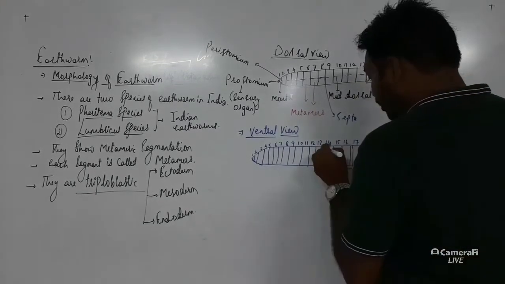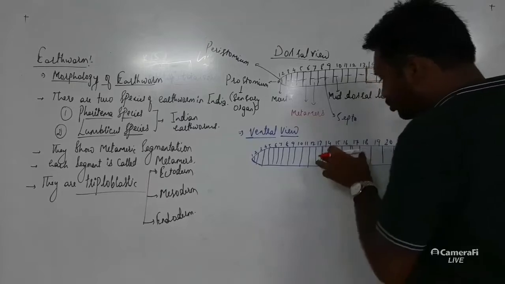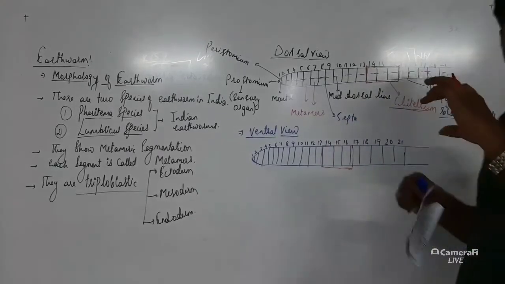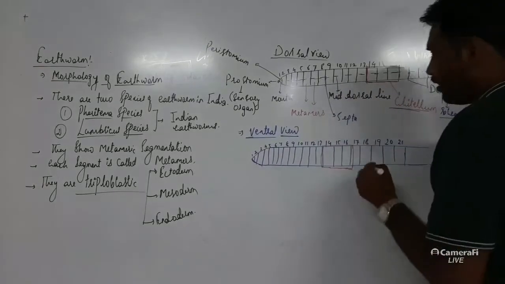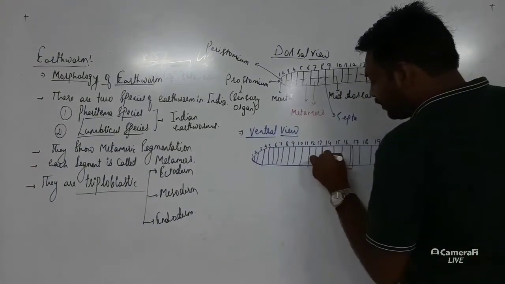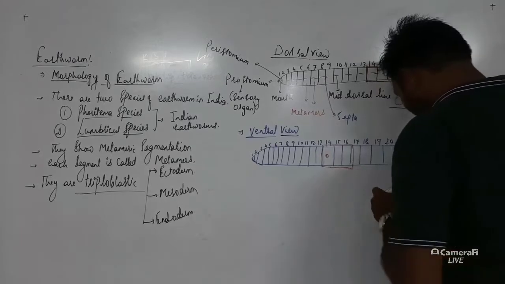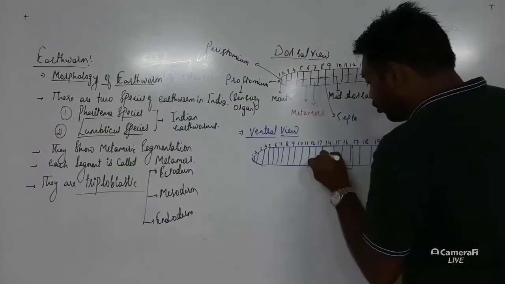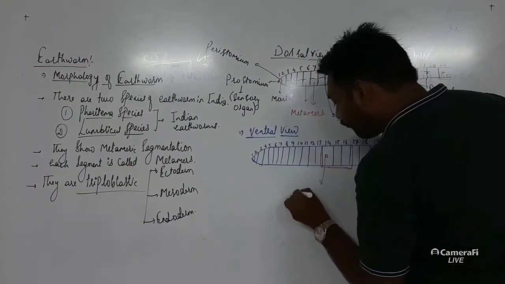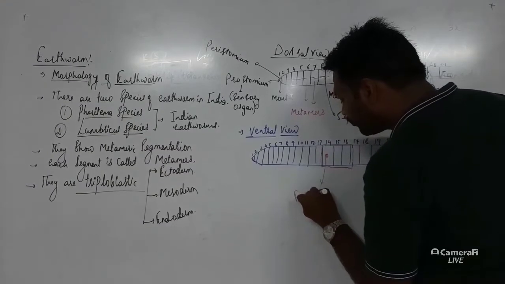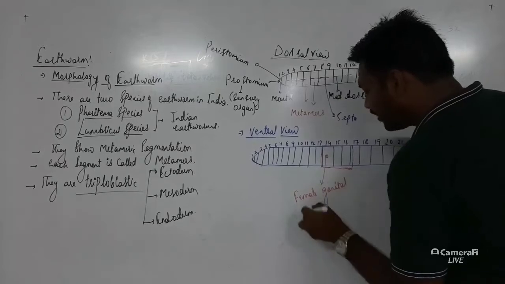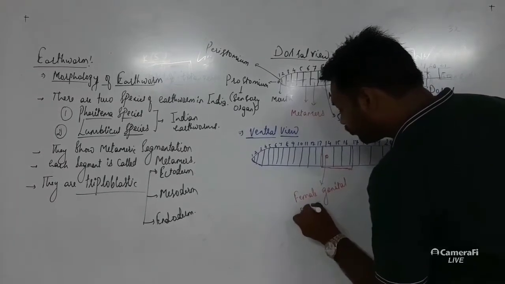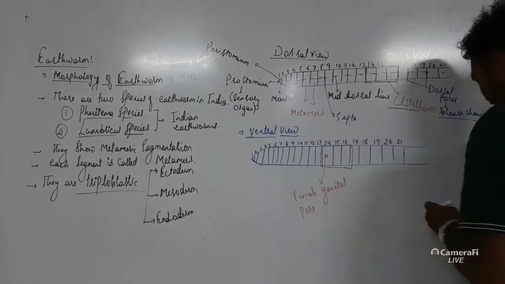On the ventral part, the clitellum is a cover-like structure, but under this cover there is a single ventral pore on the 14th segment, and that single pore is referred to as the female genital pore.